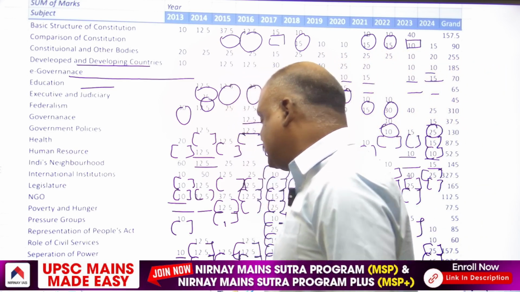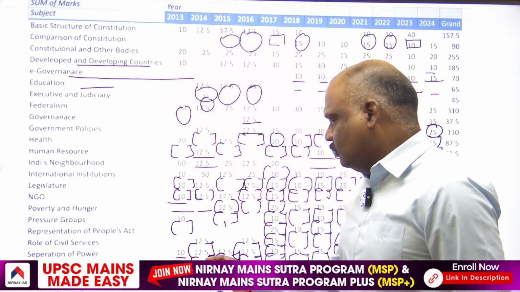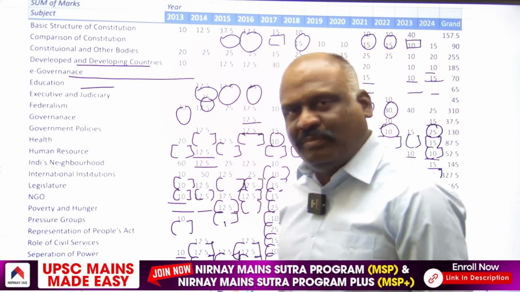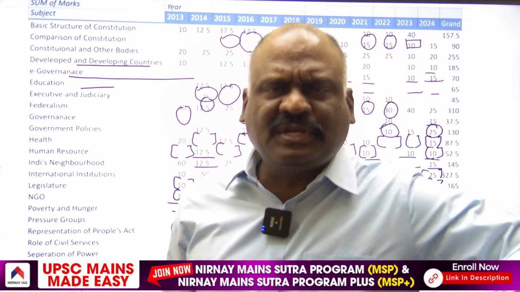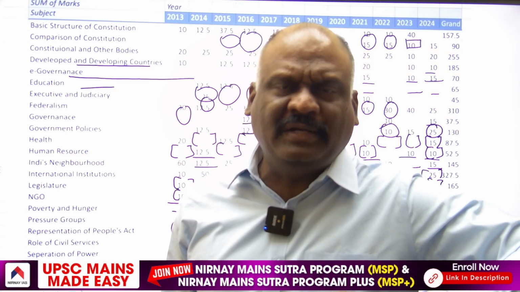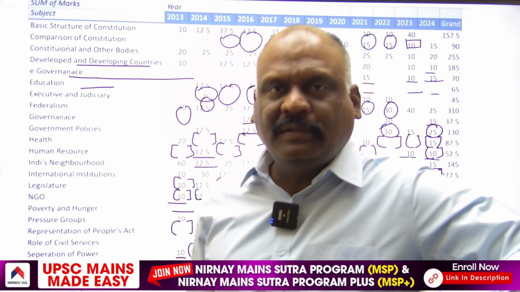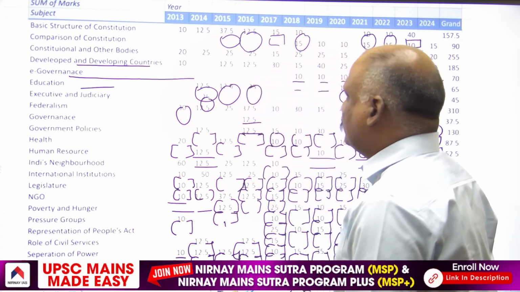From transparency and accountability, 20 marker, that means 2 10 markers. Transparency and accountability, that means the questions related to Right to Information Act, Lokpal Lokayukta, Citizen Charter. These topics come under transparency and accountability.